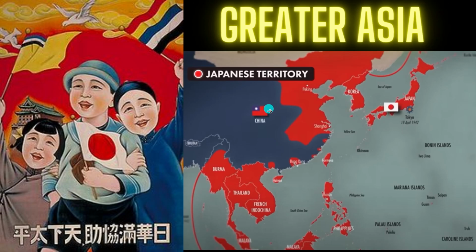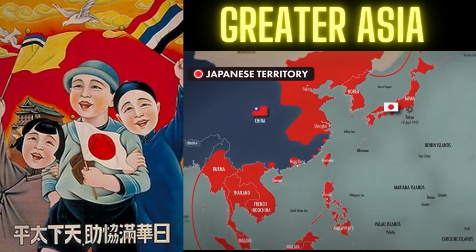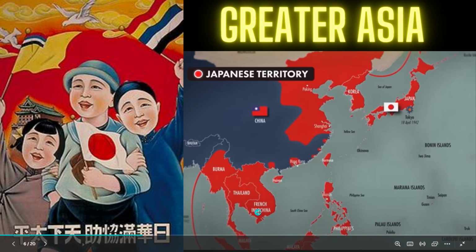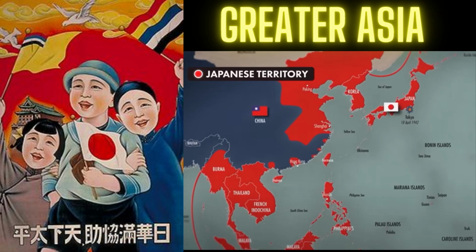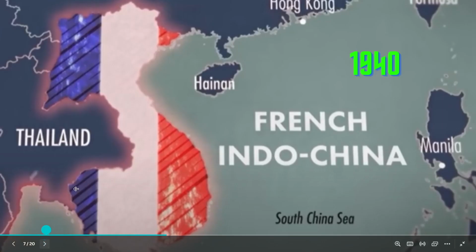Greater Asia. Greater Asia, in the sense, occupying all the Asian territories, major Asian countries such as Burma, Thailand, French Indochina, and merging together as a Greater Asia. The idea behind colonizing or occupying such territories was to exploit their resources. Now, let us understand further details.